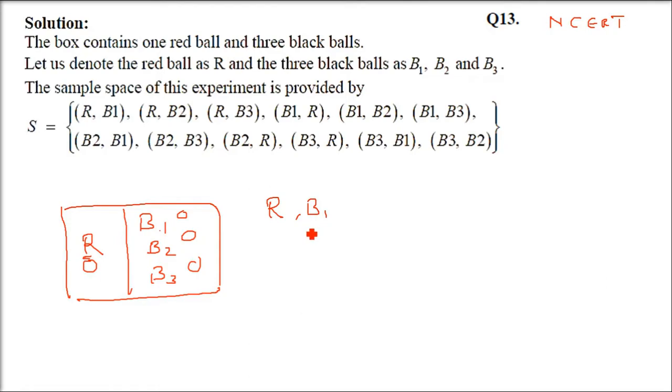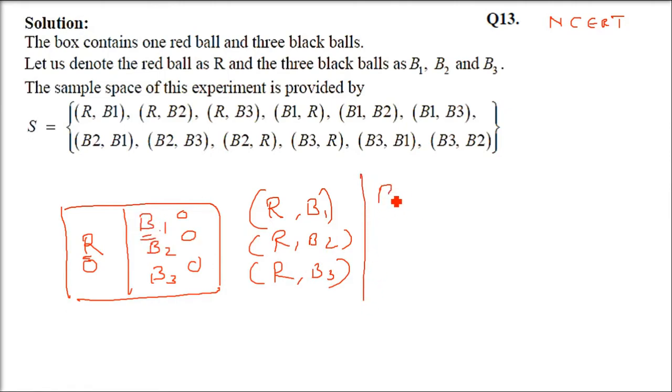So R can be followed by B1, B2, B3. So RB1, RB2, RB3. Right? So this is the combination: RB1, RB2, RB3. First red is coming, then next time any of these black balls can come. This is one first iteration.